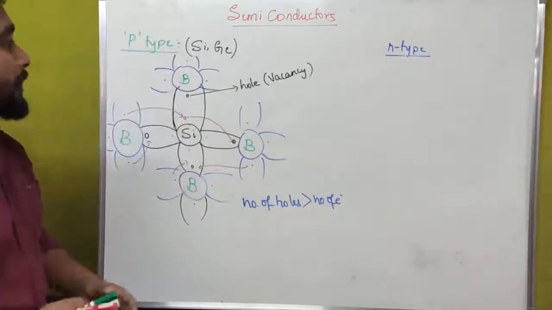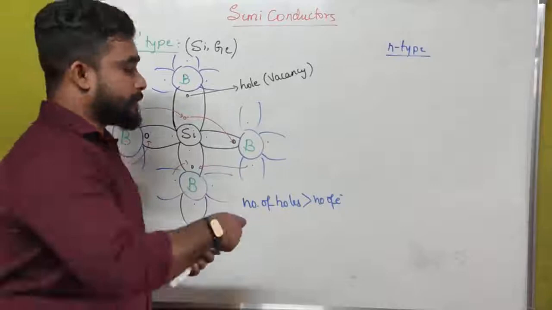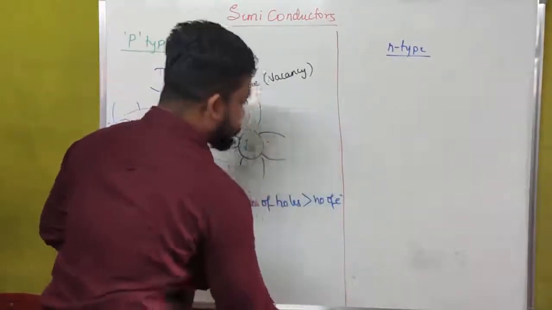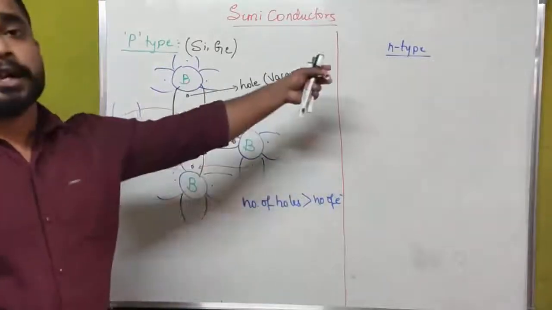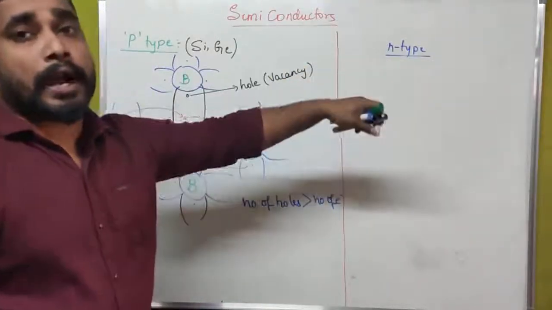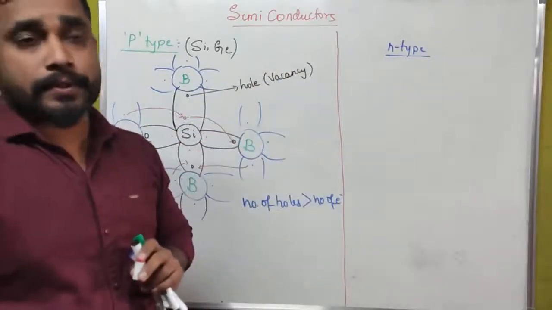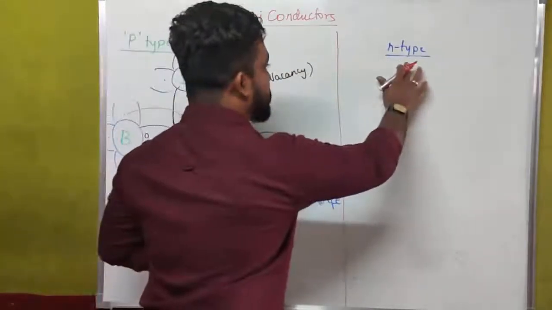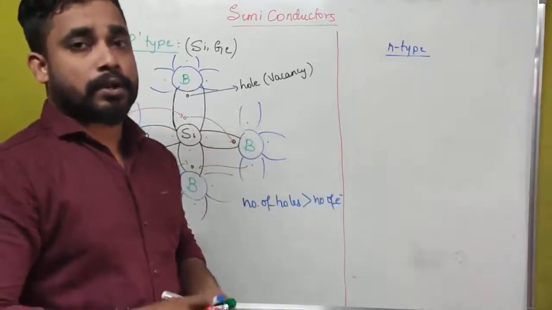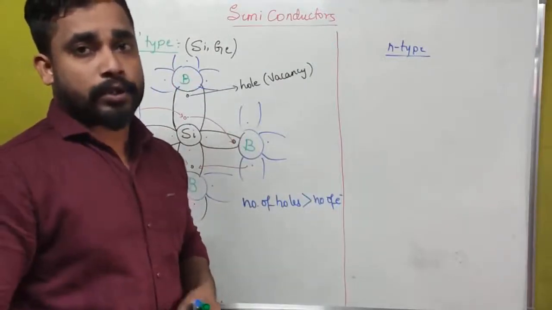We have seen the p type of semiconductor. Likewise we have the n type of semiconductors. In the case of an n type of semiconductor, we have already seen that we add pentavalent impurities, those are arsenic and antimony.